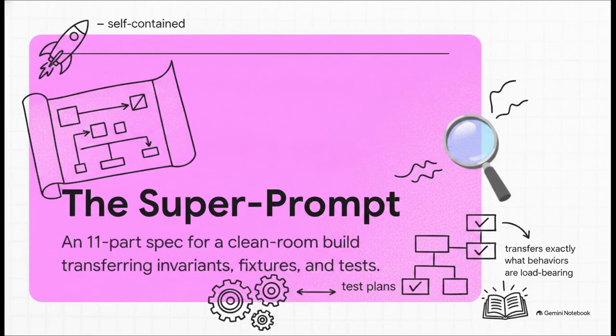The super prompt is your clean room build specification. It's a self-contained, heavily structured document that transfers exactly which behaviors are actually load-bearing. It hands the builder your invariants, your fixtures, and your test plans. A simple code snapshot just can't do that. A snapshot shows what the system looks like, not the actual physics governing it.